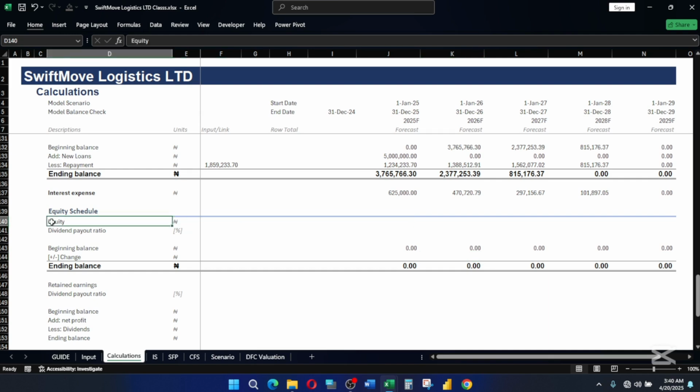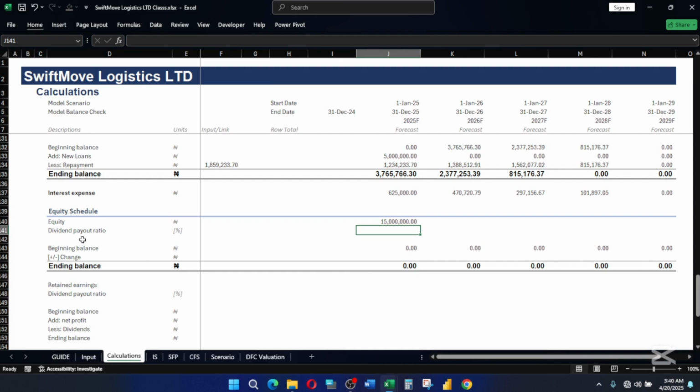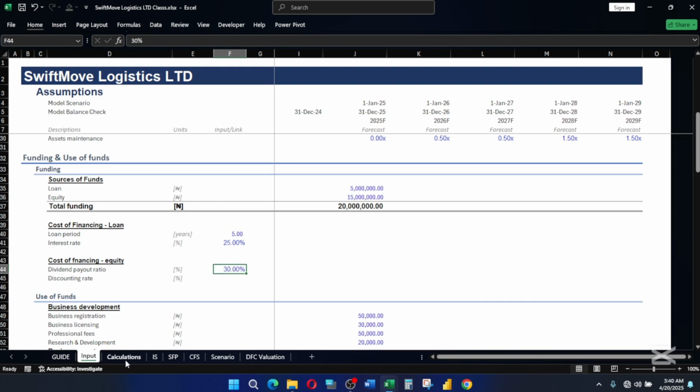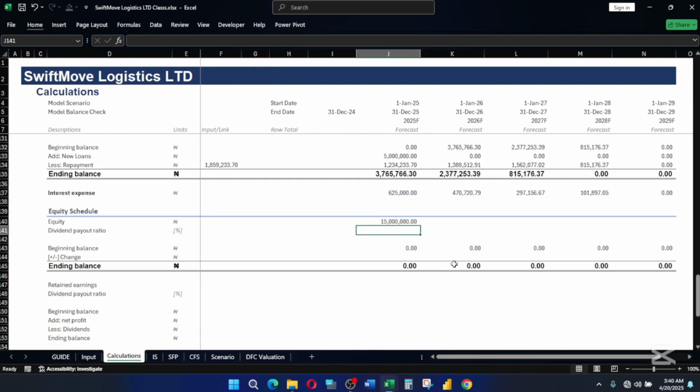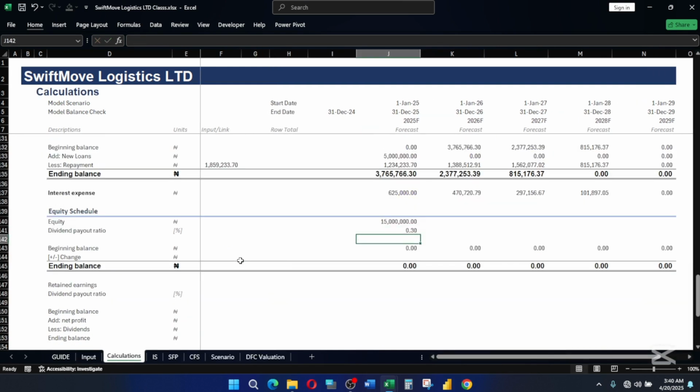Now, first of all, we are going to bring in our equity. Equal to, go back to your input. This is our equity value. Just enter. Then our dividend payout ratio, which is how many percent we want to pay out to our shareholders. Our dividend payout ratio is 30%. So come back here and say equal to, and just put 30%. That means we're going to be paying our investors or our shareholders 30% of whatever profit is made during the year.